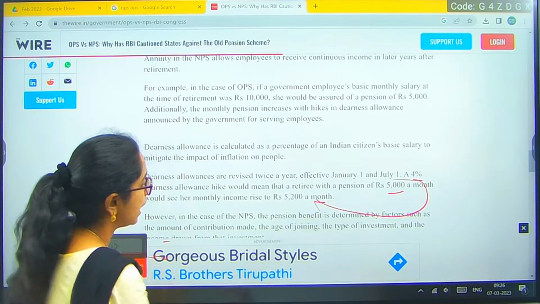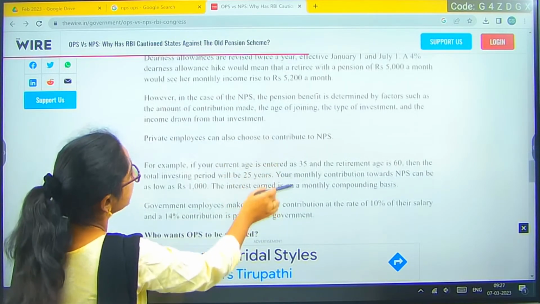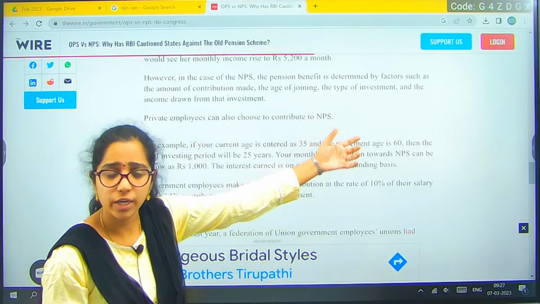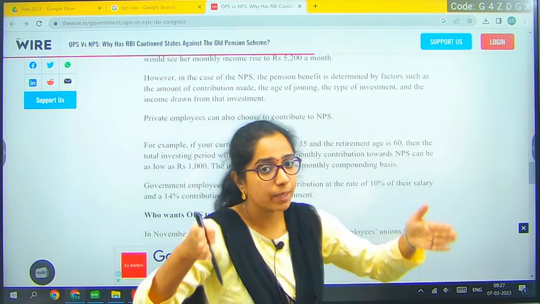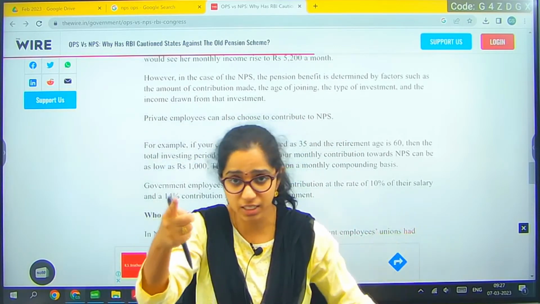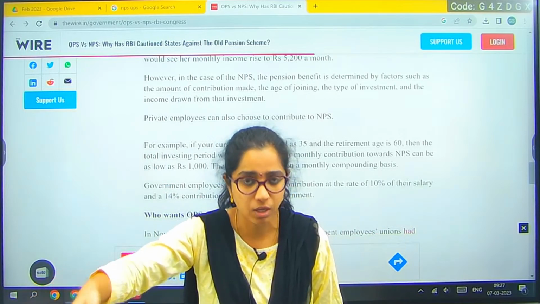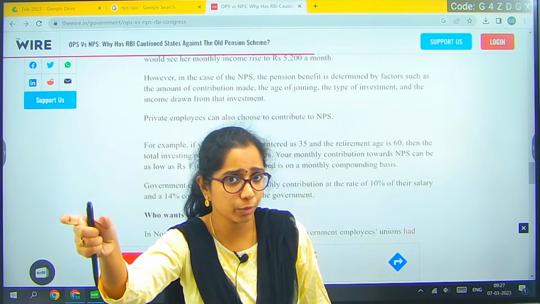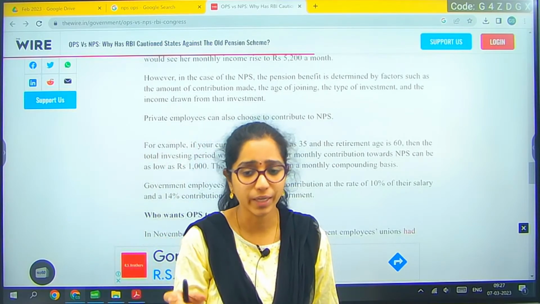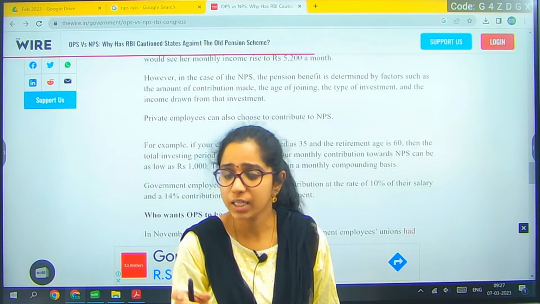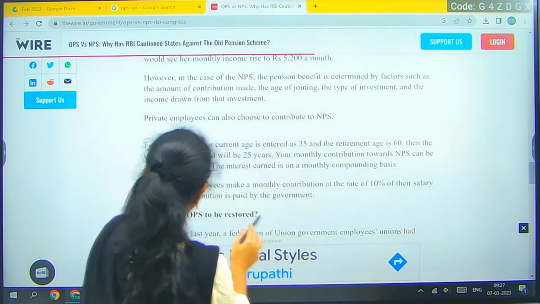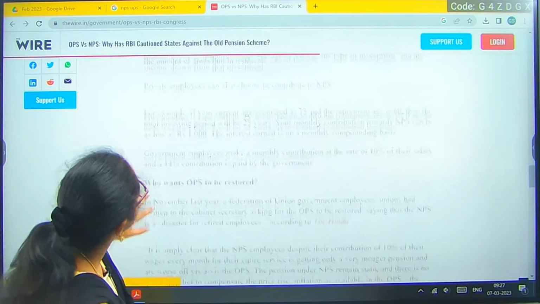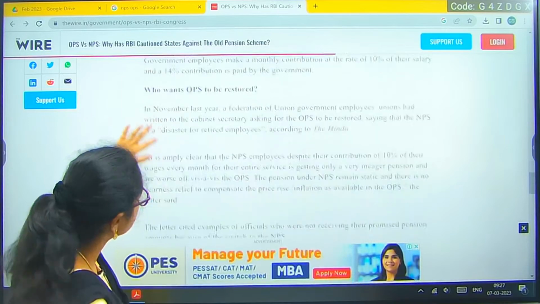Coming to your NPS, it is dependent on your amount of contribution made and age of joining. Suppose I opt now, what is my contribution? Contributional years. Yesterday I told you what the calculation of NPS is. So it is the percentage of basic salary that you are spending, multiplied by contribution years, divided by your age longevity, which is 70 years. So that is how they will be calculating your NPS. So now here, where is this? NPS, just a moment. The NPS example is there.